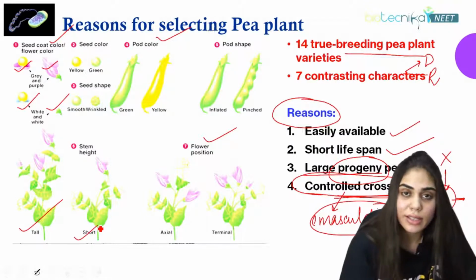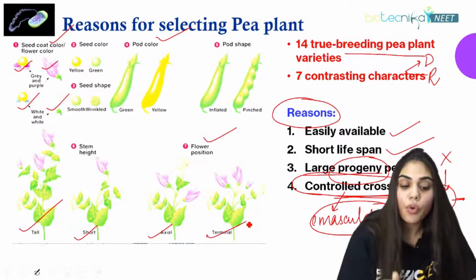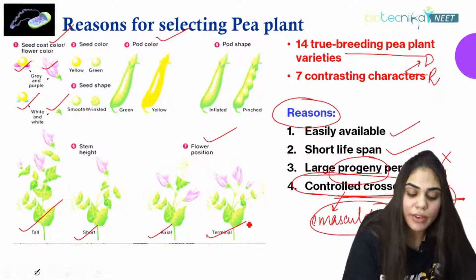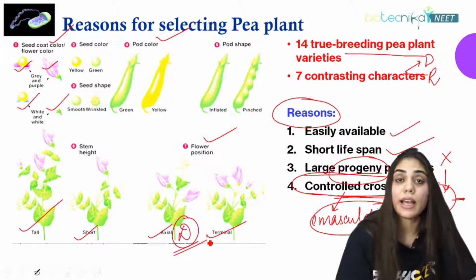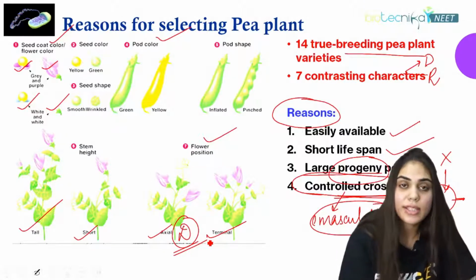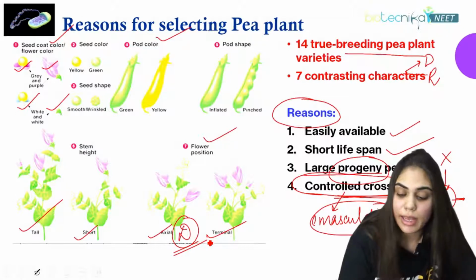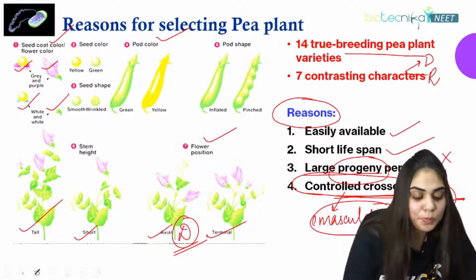What is the contrasting character for flower position? It is axial and terminal. Of the characters you see, the very first is always dominant. The dominant one will be expressed in the F1 generation. Now, what is the trick to recall these whole 7 traits? Because questions from this topic may be asked in the exam. So what is the trick for this?